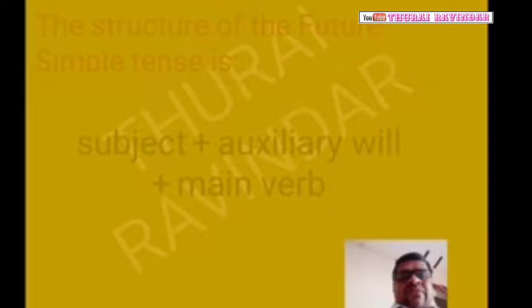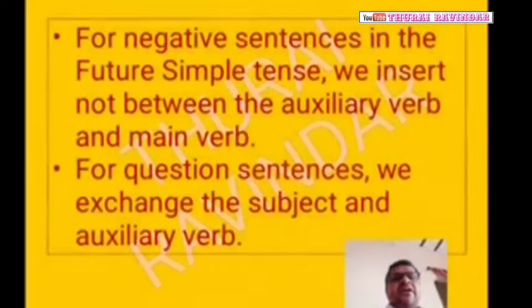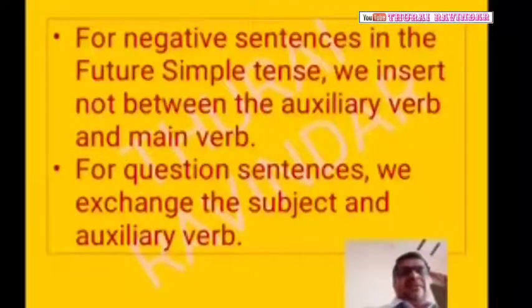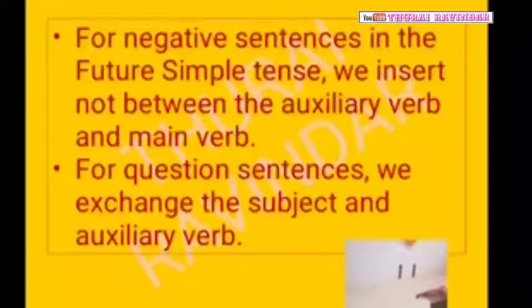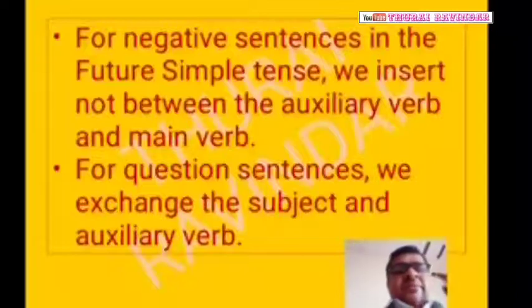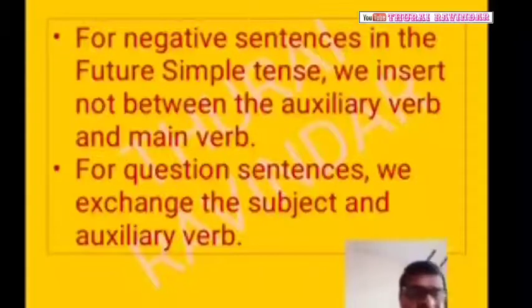Okay, now we have discussed. For negative sentences in the future simple tense, we insert not between the auxiliary and the main verb. Okay, just now you try to listen. After a few minutes I will give you a good idea. I will give you examples. If I give you examples, you can understand easily.